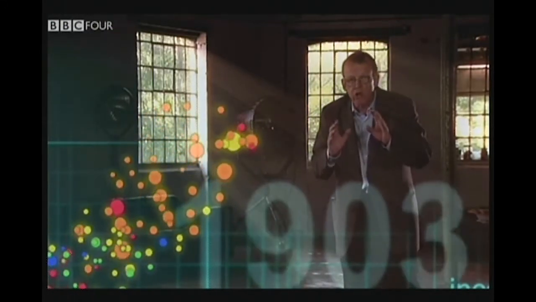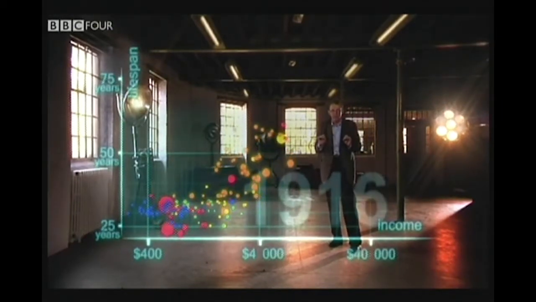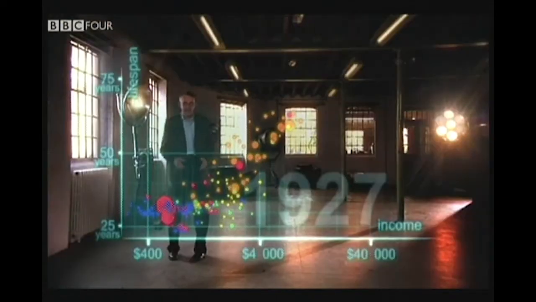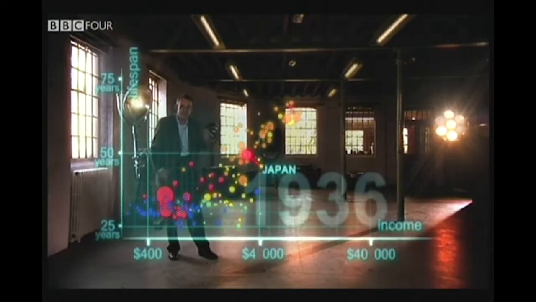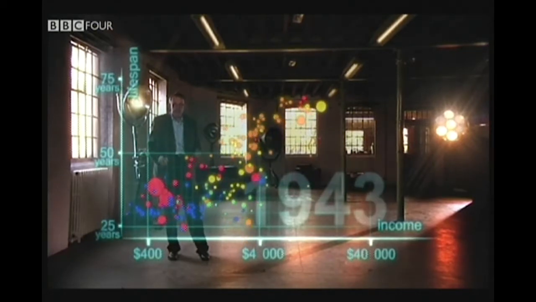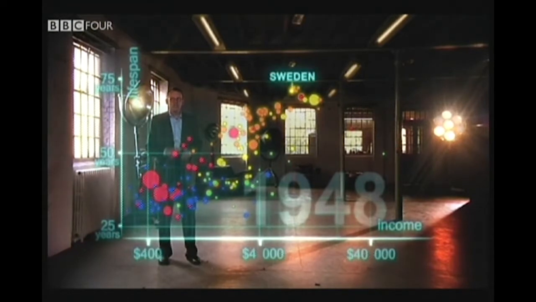And now we slow down to show the impact of the First World War and the Spanish flu epidemic. What a catastrophe! And now I speed up through the 1920s and the 1930s. And in spite of the Great Depression, Western countries forge on towards greater wealth and health. Japan and some others try to follow, but most countries stay down here. Now, after the tragedies of the Second World War, we stop a bit to look at the world in 1948. 1948 was a great year. The war was over, Sweden topped the medal table at the Winter Olympics, and I was born.